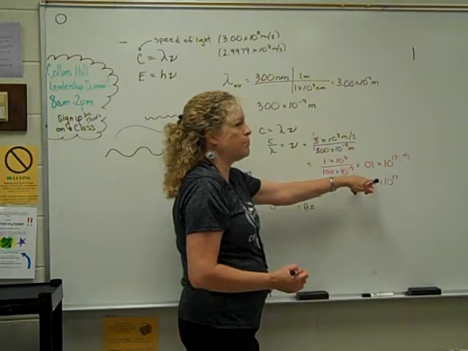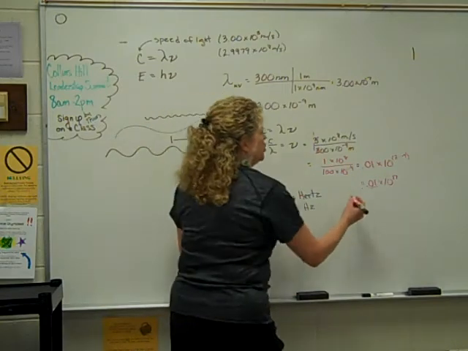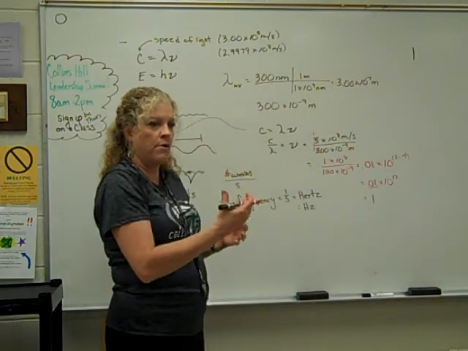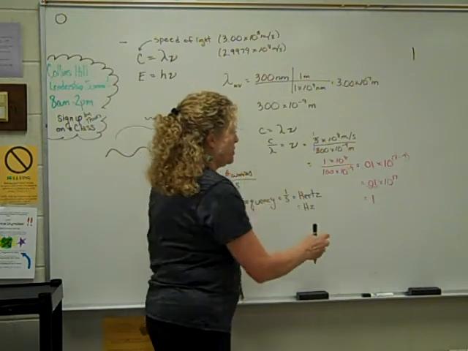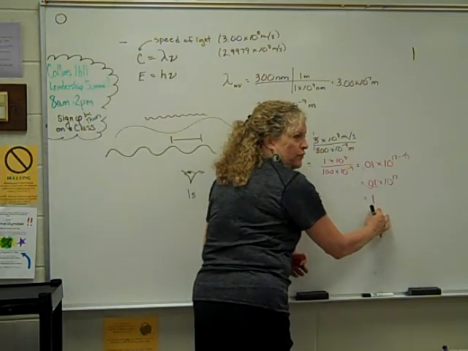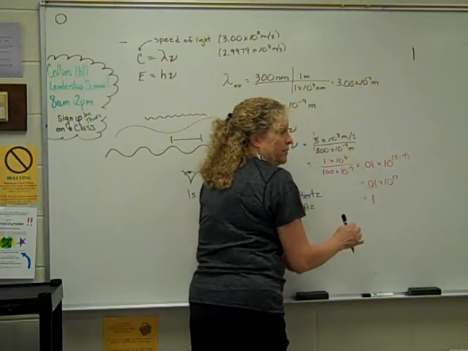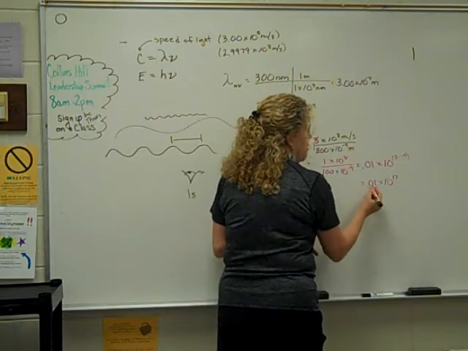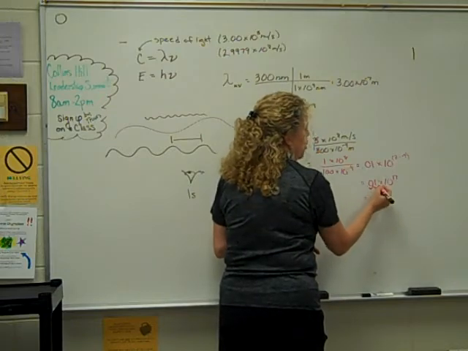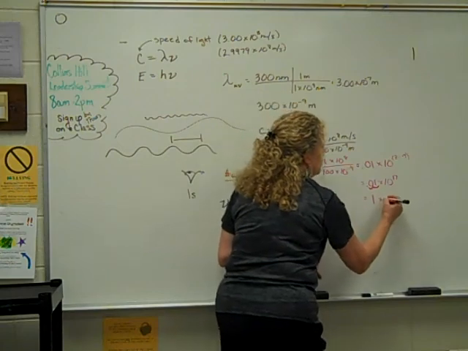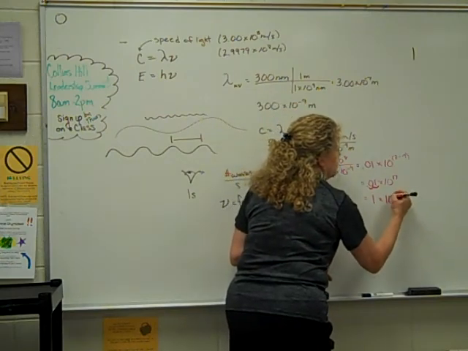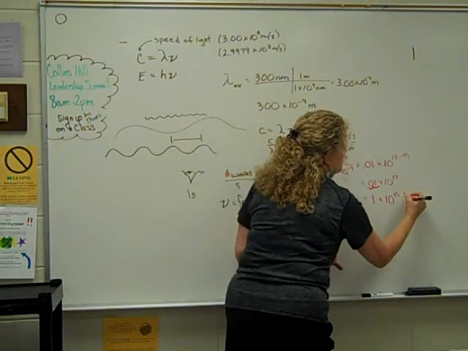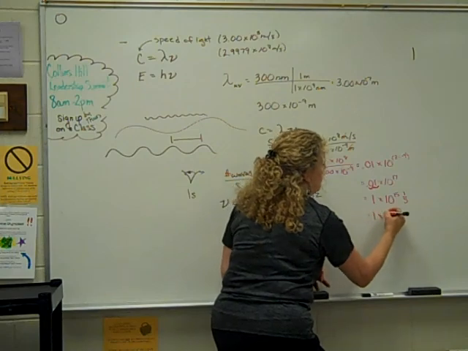Are we making this number bigger or smaller? Since we're making this number bigger, what do we have to do to the exponent? Subtract. We have to make it smaller, because we want our number here that we're just going to put in a different form to be equivalent to that number. So we're making this bigger, so we have to make that smaller by 2. So that's our final answer. The units is 1 over a second.